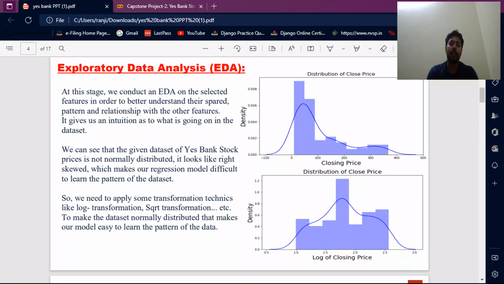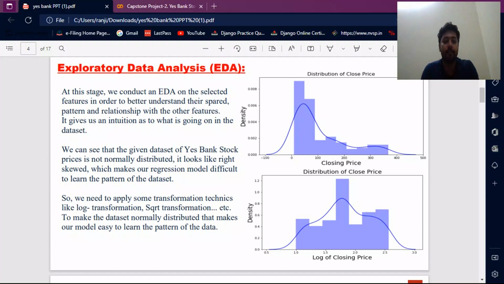Then exploratory data analysis, or EDA. At this stage, we conduct an EDA on the selected features in order to better understand their spread pattern and relationship with other features. It gives us an idea as to what is going on in the dataset.